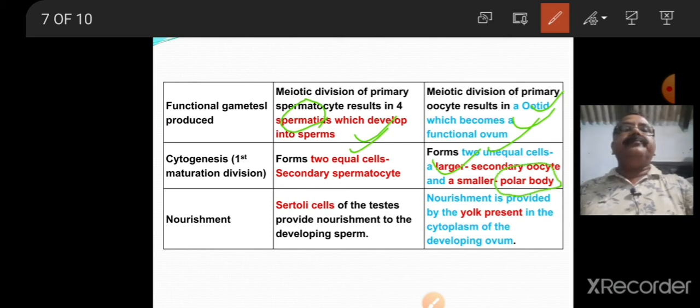Then from where do the developing gametocytes get their nourishment? In case of spermatogenesis, the Sertoli cells of the testis provide nourishment to the developing sperm. But in case of oogenesis, nourishment is provided by the yolk present in the cytoplasm of the developing ovum.